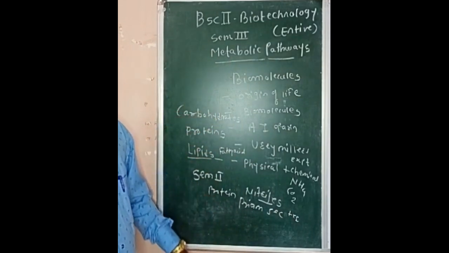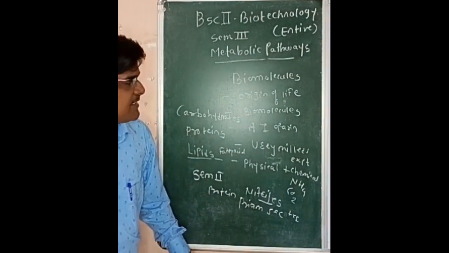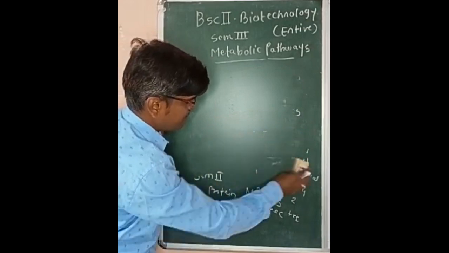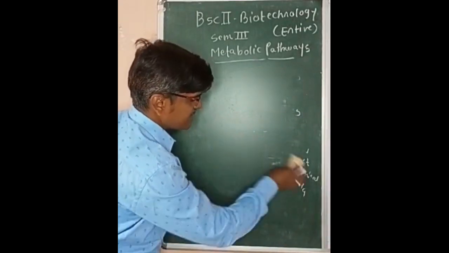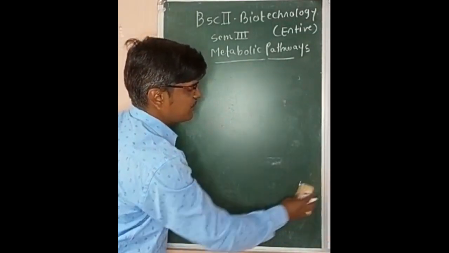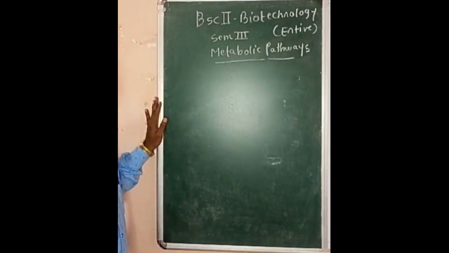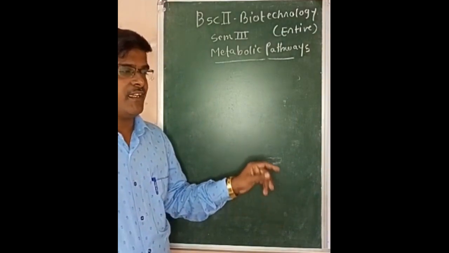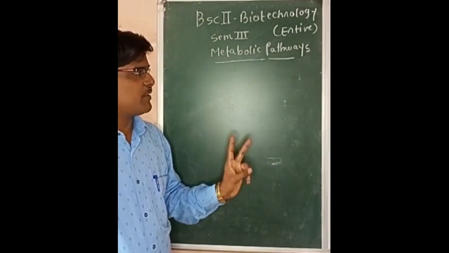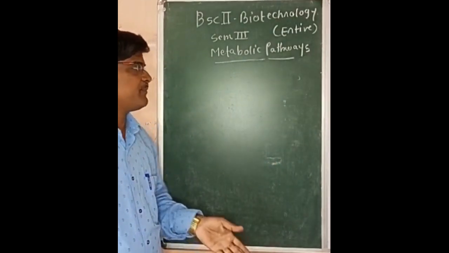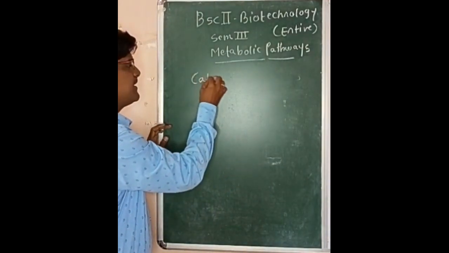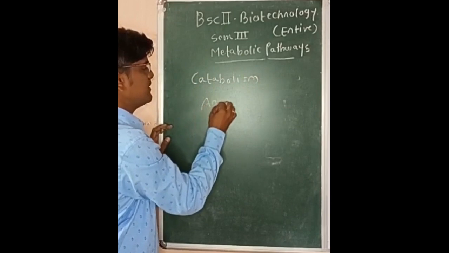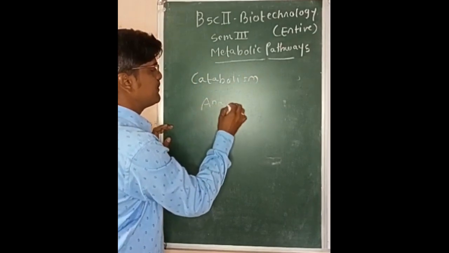semester 1 and 2. Now in semester 3 the topic is metabolic pathways. Before initiating with the metabolic pathway, some introduction was covered in the earlier video, which covers the definition of metabolism: the sum total of all biochemical reactions occurring in the cell. Then metabolism is divided into two types, catabolism and anabolism. Catabolism is a degradative process or hydrolyzing process. Anabolism is a synthetic or biosynthetic process.